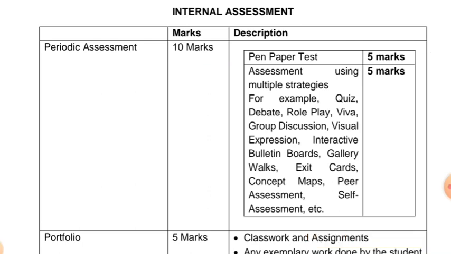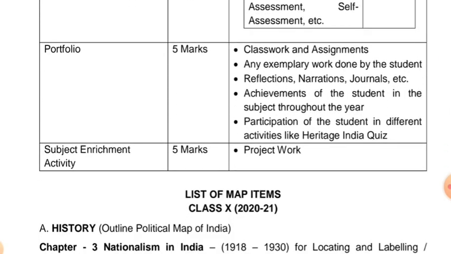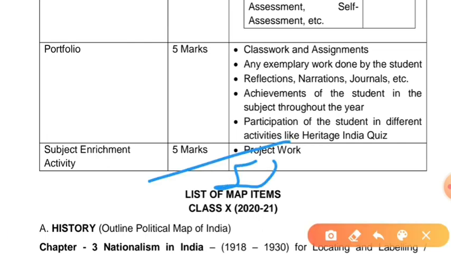Portfolio, that is also known as classwork and assignments, it is a kind of inspection of your notebooks. Subject enrichment activity, that is project work 5 marks. So all these collectively give you 20 marks. That is your internal marks. The remaining 80 you will be given from board.